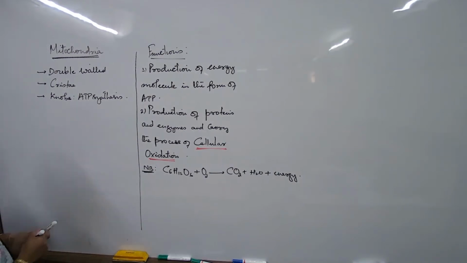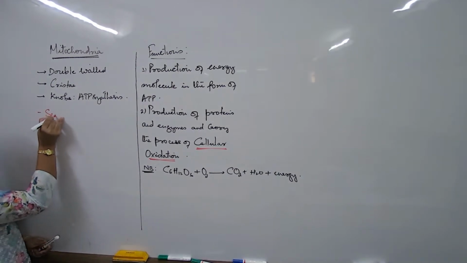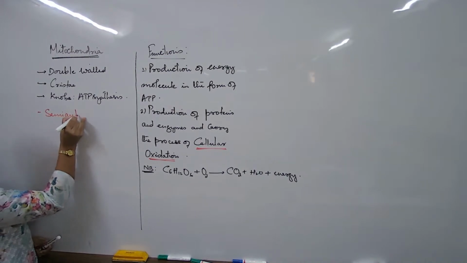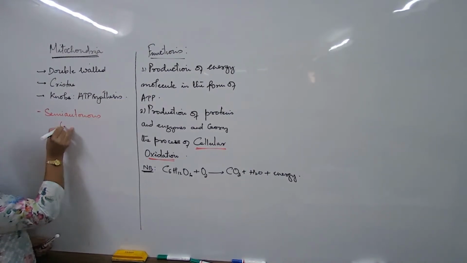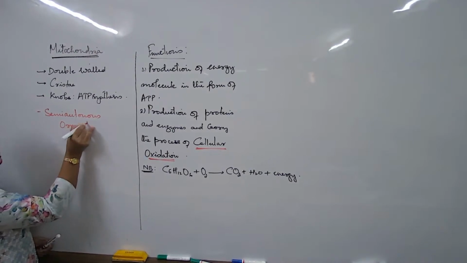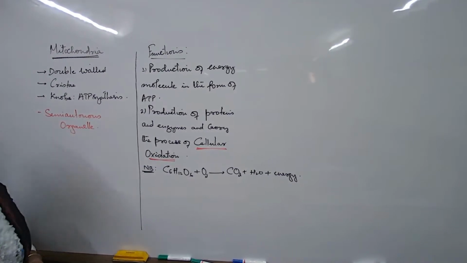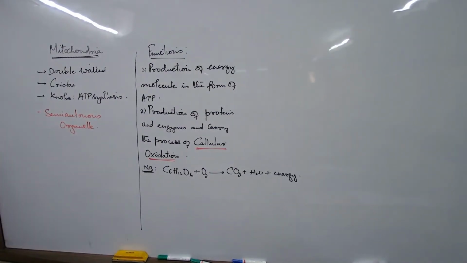Why is the mitochondria known as the semi-autonomous organelle? The mitochondria is known as the semi-autonomous organelle only because it has its own DNA and it can regulate the process of formation of enzymes, proteins, and its own division. Is it fully dependent on the nucleus? No, partially dependent on the nucleus. So this is about the mitochondria.